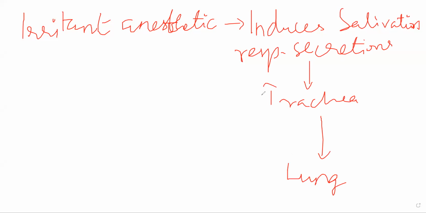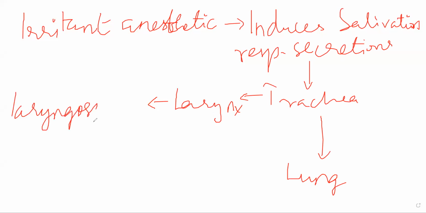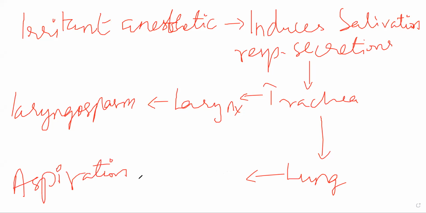Now on trachea, from trachea it can reach your larynx. ठीक है, larynx में अगर पहुंचा ये respiratory secretions, there is a chance, if excessive amount of respiratory secretion, if a lot of it is reaching your larynx, it can cause a laryngospasm, spasm in your larynx. First thing. Second, if it is reaching your lungs, a lot of respiratory secretions, if they start accumulating in your lungs, they can lead to pneumonia. Specifically, it will cause aspiration pneumonia, both of which are bad.